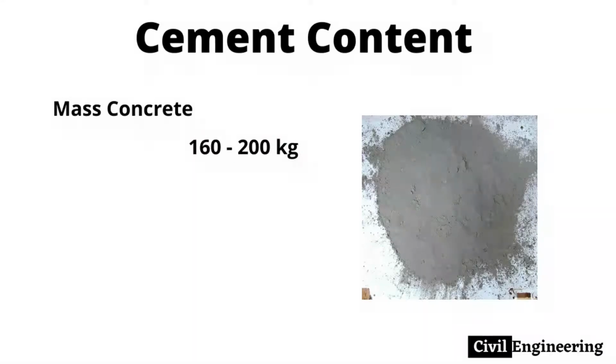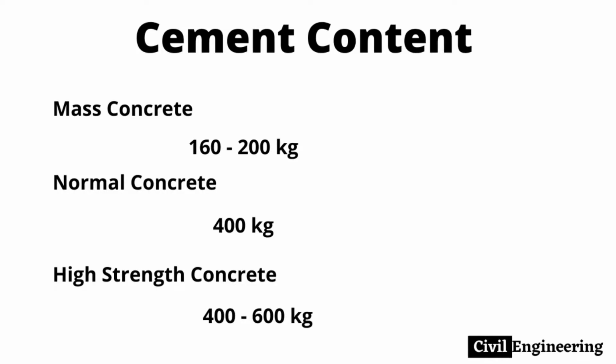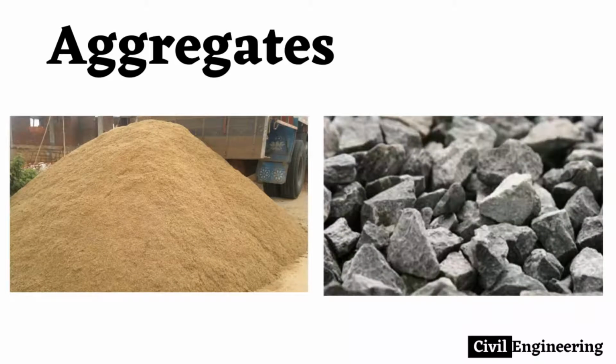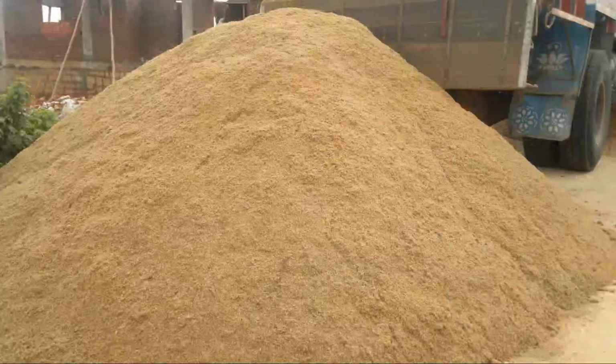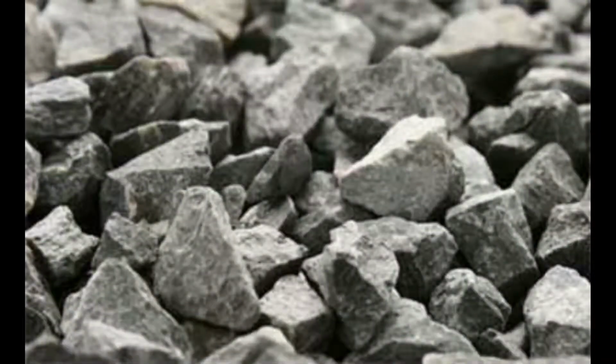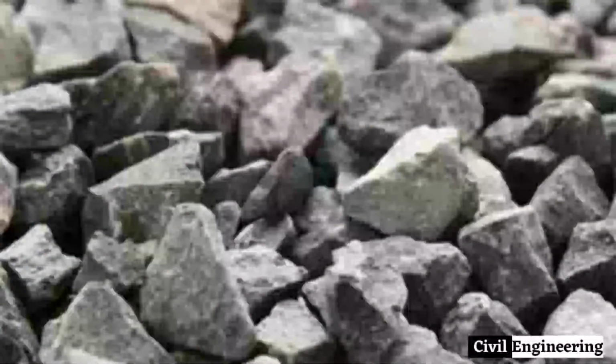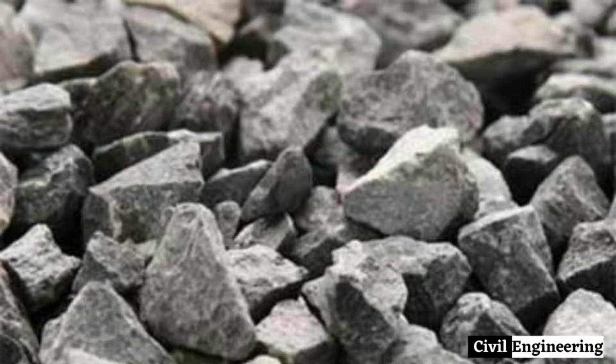The usual cement content of a mass concrete is between 160 to 200 kilograms per cubic meter. In normal strength concrete it's near 400. The cement content of a high-strength concrete is 400 to 600. Number 3. Aggregates. There are 2 types of aggregates: fine aggregates and coarse aggregates. Fine aggregates fill the pores between coarse aggregates, while coarse aggregate directly contributes to the strength of the concrete.